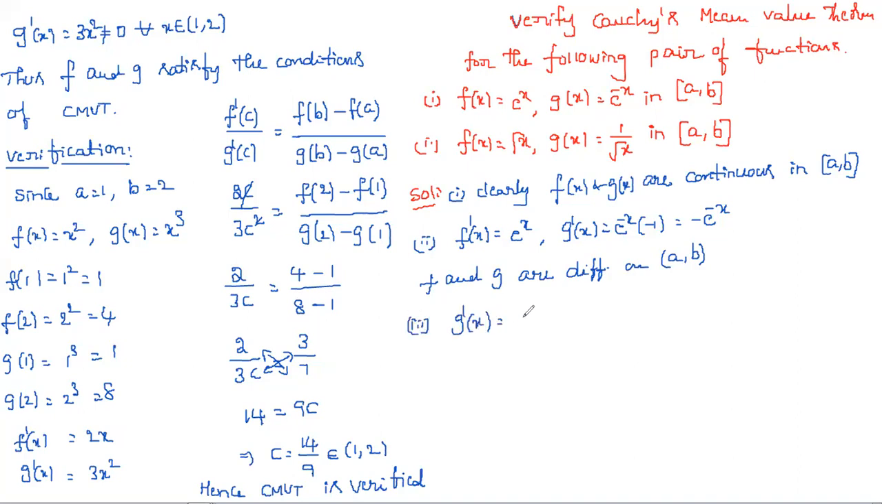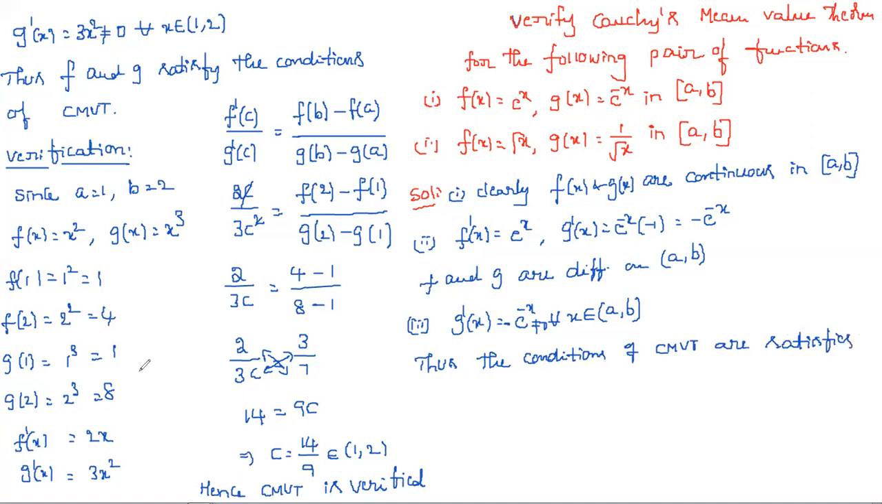g'(x) = e^(-x), whose derivative is simply -e^(-x), which is not equal to 0 for all x belonging to the open interval (a, b). So the three conditions are satisfied. Thus the conditions of Cauchy's mean value theorem are satisfied by the given functions. Now we need to go for verification.